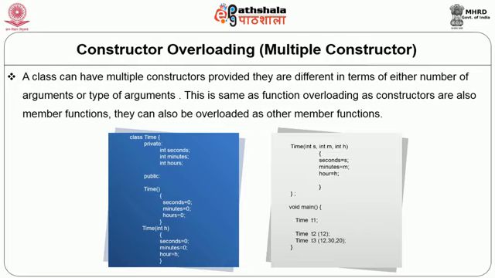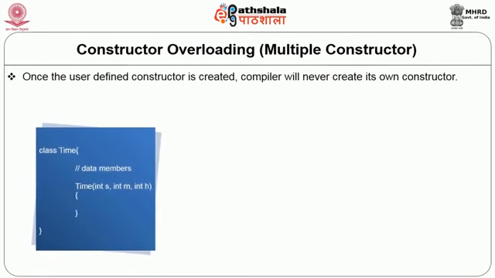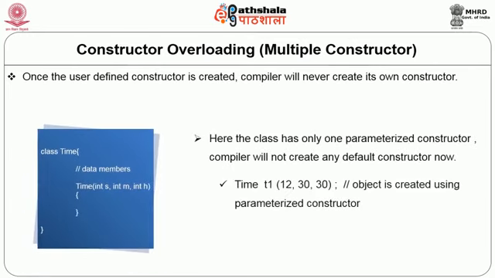But one important point to be noted is that once we define a constructor, whether it is default or parameterized, even one constructor, the compiler will not provide a default constructor. Therefore, in this time class example, if we remove the default constructor, in that case the declaration time T1 will not work.